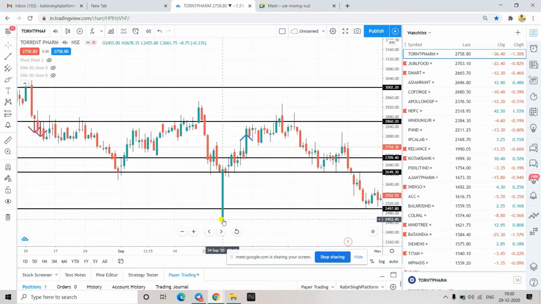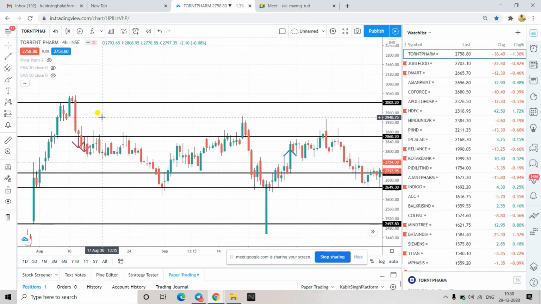Kabir, is the fourth candle from the left an example of a bearish abandoned baby candle? From the very left, the fourth candle? This one you are telling? No, this is not a bearish abandoned baby, because it is here only. I'll show you the example of it. Wait a second.